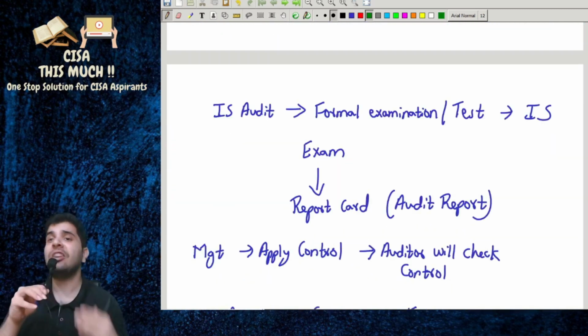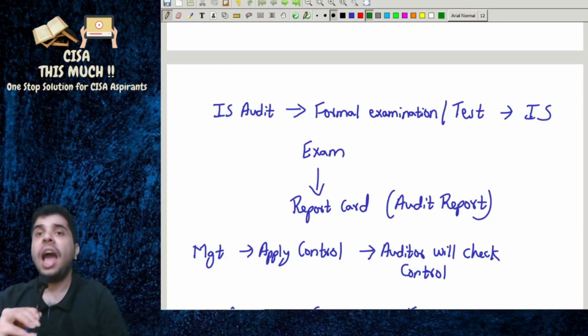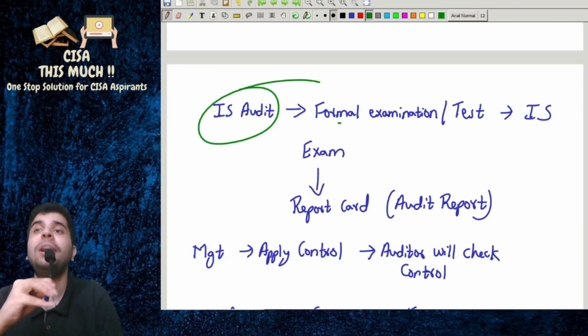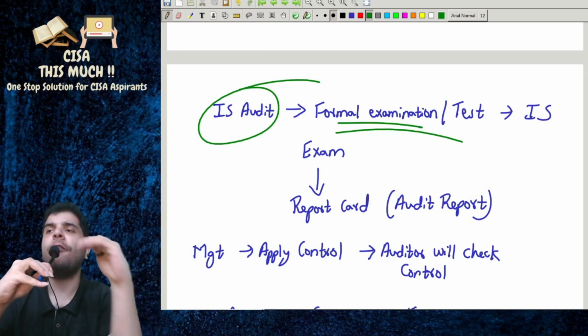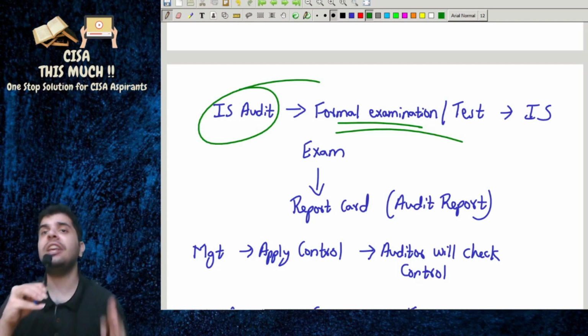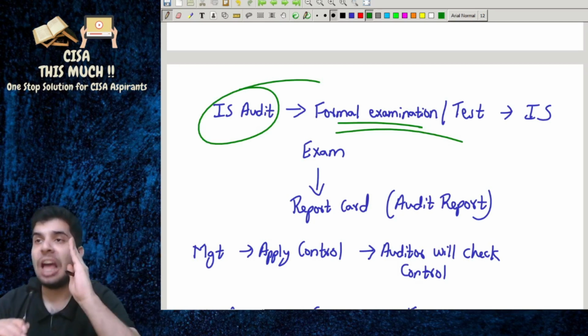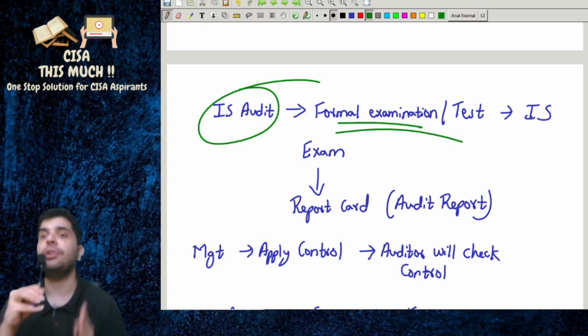So what is IS audit? IS audit is a formal examination or test of information systems.